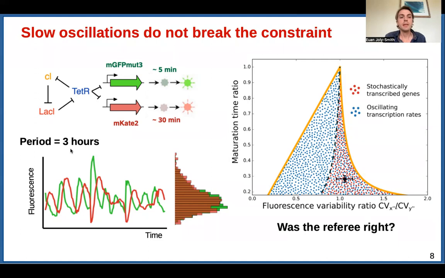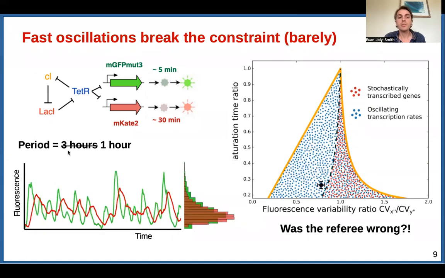So what we did is we took a version of the repressilator with a faster period, right? And now we can see the time averaging occurring. We can see there's a difference in the variability. The red doesn't quite catch up to the oscillations. And as we can see, the point lies right here, breaking the bound just barely. So was the referee wrong? Well, I think the bet is still on because the point is pretty close to this boundary, and ideally we'd like to get it further to the left.